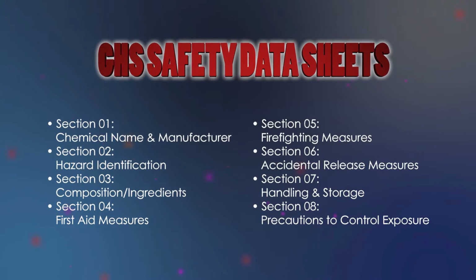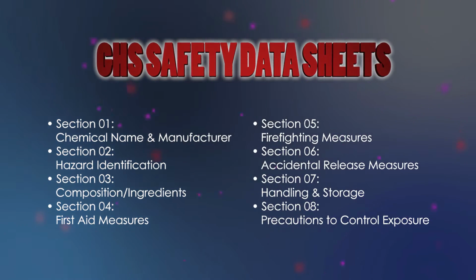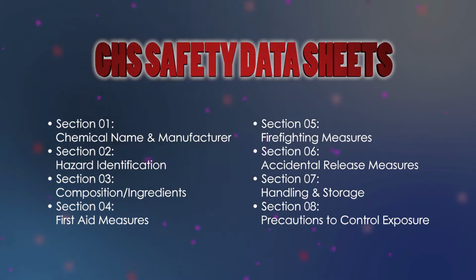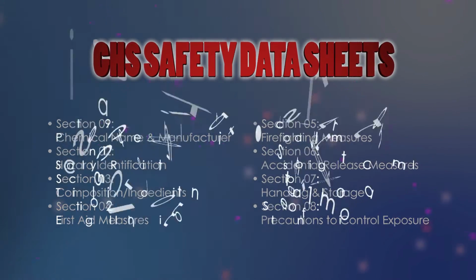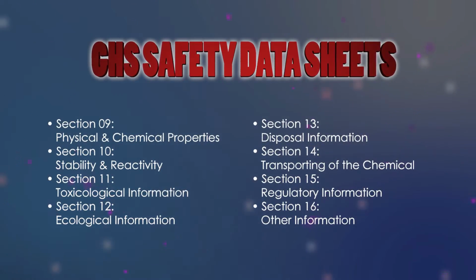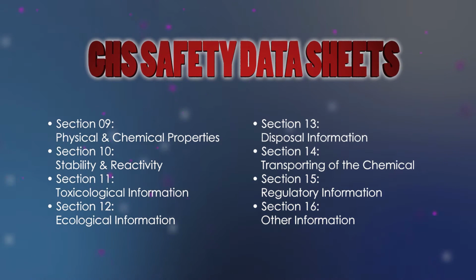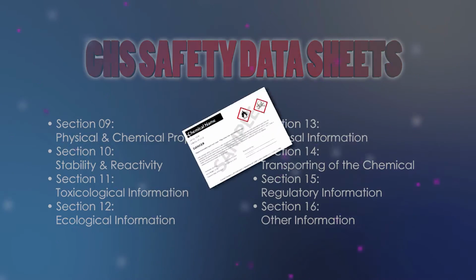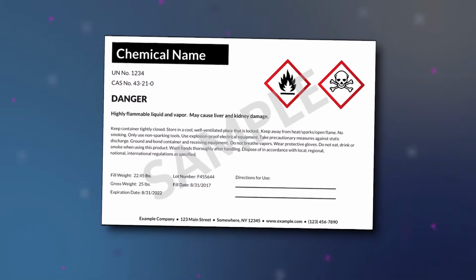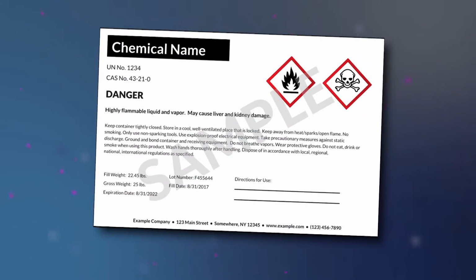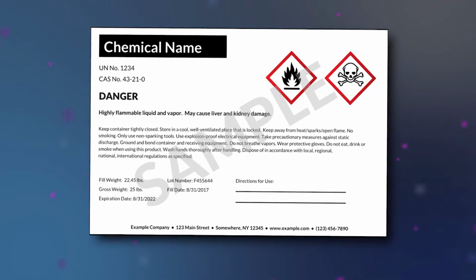Sections 1 through 8 are for general information, such as the chemical name, ingredients, storage precautions, and hazards it poses with pictograms. And then sections 9 through 16 are for technical information, such as the chemical properties, stability, ecological information, and disposal information. The chemical labels are also standardized with the same system, but aren't able to include all of the information from the safety data sheet.